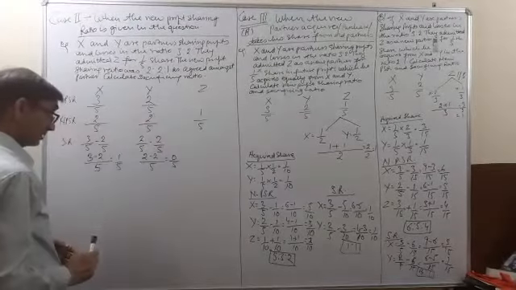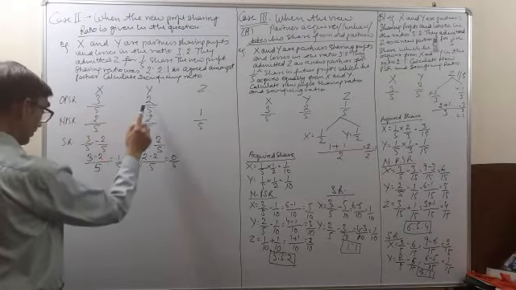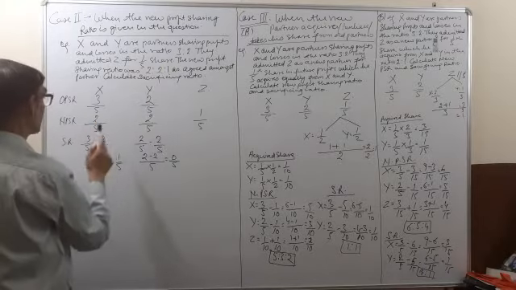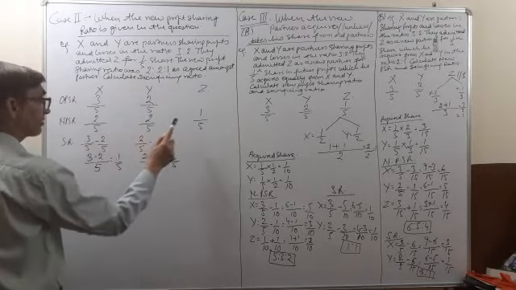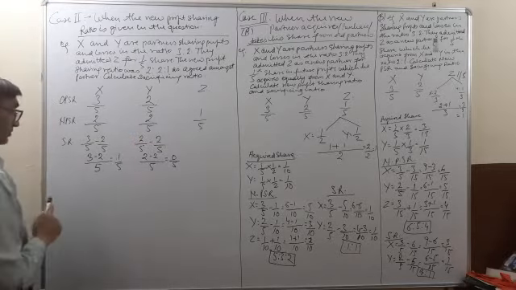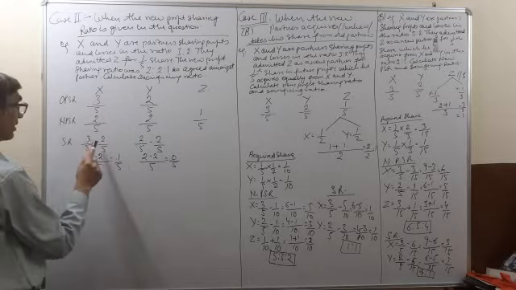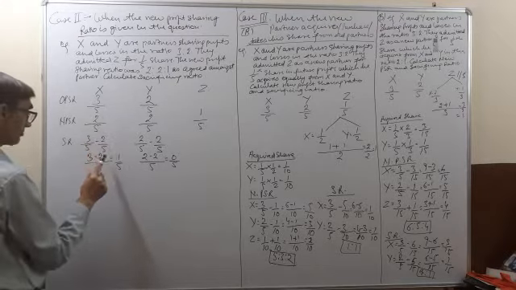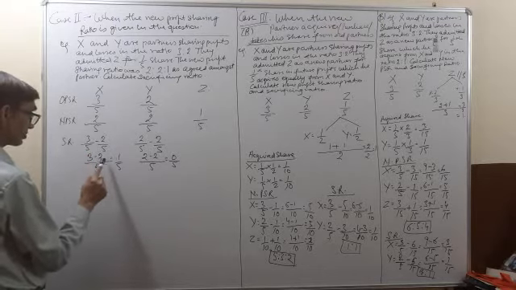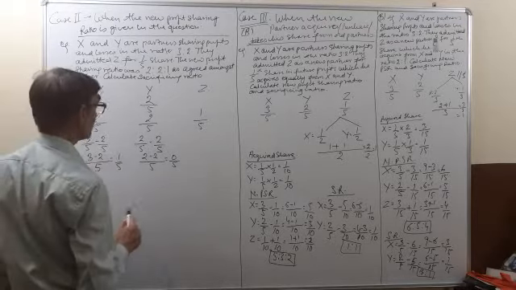X and Y are partners. The old profit sharing ratio was 3/5 and 2/5. The new profit sharing ratio after Z's admission is 2/5, 2/5 and 1/5. That is 2:2:1. Now the sacrificing ratio. X's old share was 3/5. His new share is 2/5. So we will calculate the LCM. 5 is the LCM. 3 minus 2 is equal to 1/5. X will sacrifice 1/5 of his share.